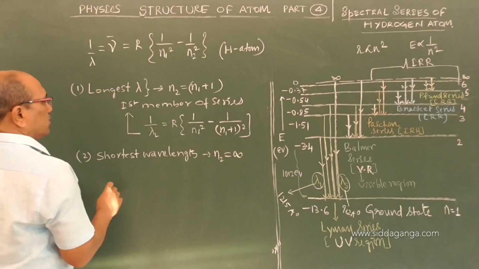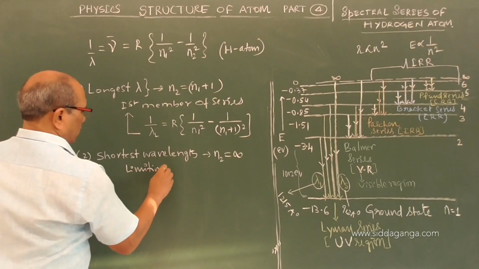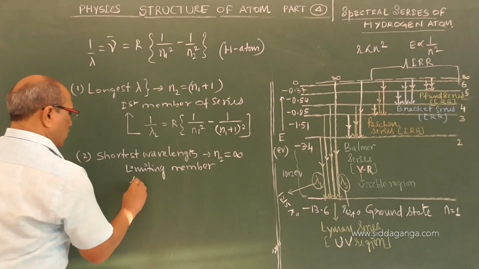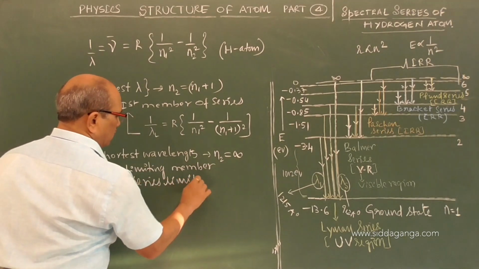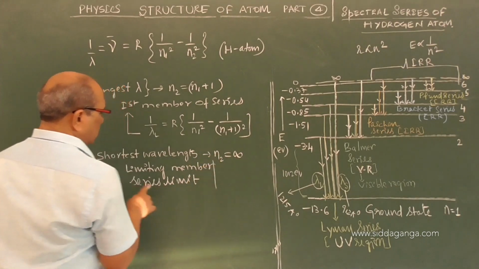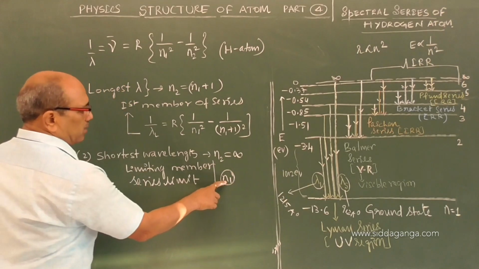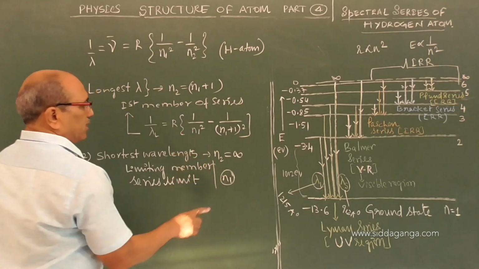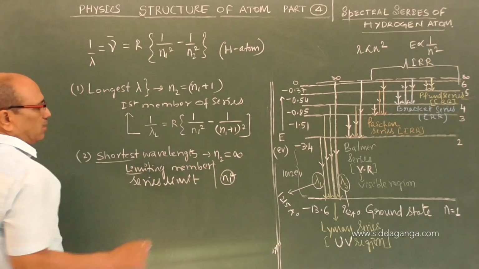It is called the limiting member, or series limit, of a particular series. Which series it is tells you the n1 value, and n1 is fixed. Lyman means 1, Paschen means 3, Brackett means 4, Balmer means 2. n1 is fixed, but n2 is always infinity for the shortest wavelength or limiting member.